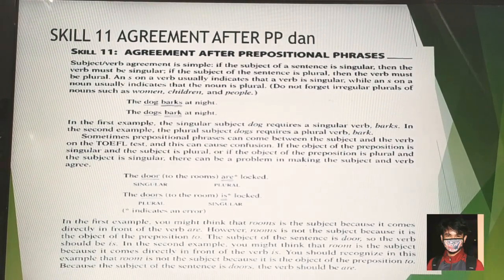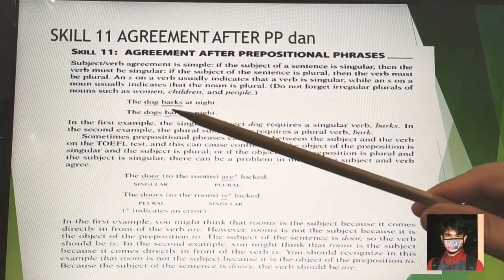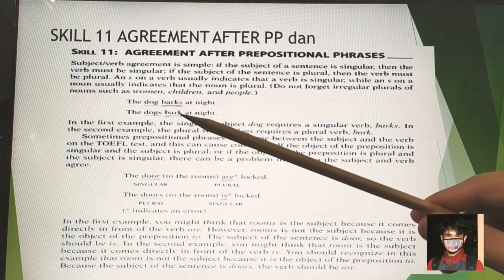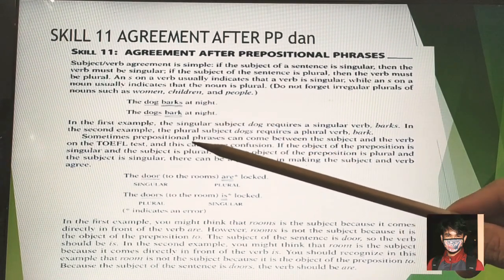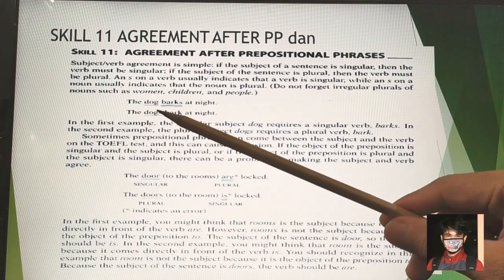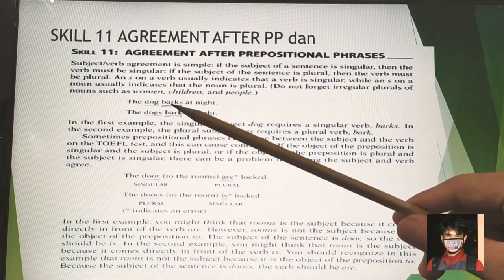For number one, for the first example, the dog barks at night. The dogs bark at night. So in this example, the singular subject dog requires a singular verb, and mostly a singular verb must be added with s or es.